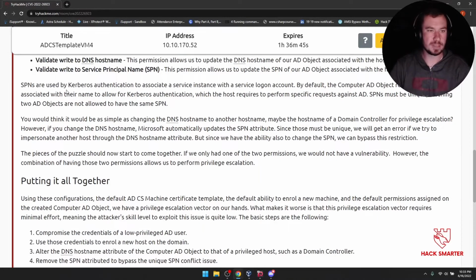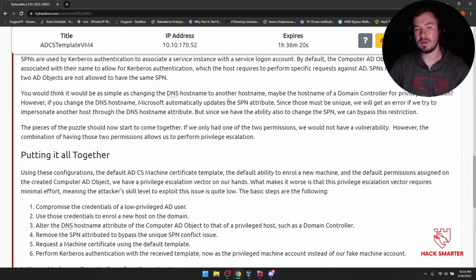SPN, service principal names, are used by Kerberos authentication to associate a service instance with a service logon account. By default, the computer AD object receives SPNs associated with their name to allow for Kerberos authentication, which the host requires to perform specific requests against AD. SPNs must be unique, meaning two AD objects are not allowed to have the same SPN. You would think it would be as simple as changing the DNS host name to another host name, maybe the host name of a domain controller for privilege escalation.